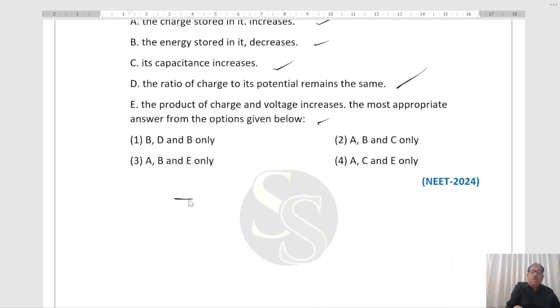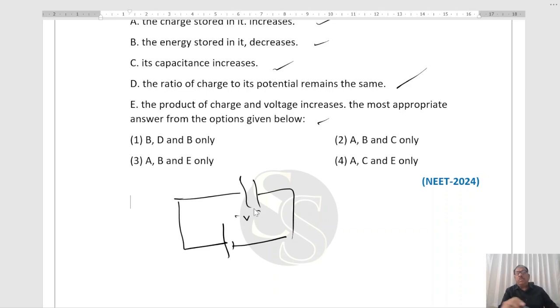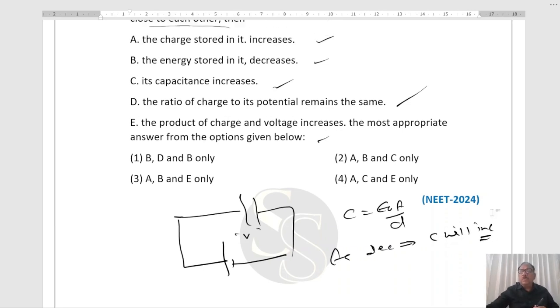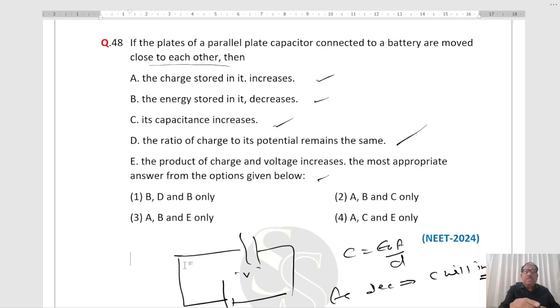Now, this is connected with a battery. V will be the potential. Now, you know C equal to epsilon naught A by d. As d decreases, C will increase. So C increases means C is the correct answer. One of the options is correct. This is increasing. Next, does the stored charge increase? Let's see.